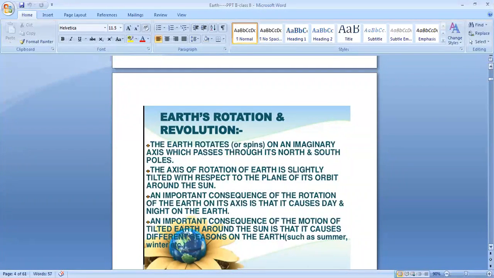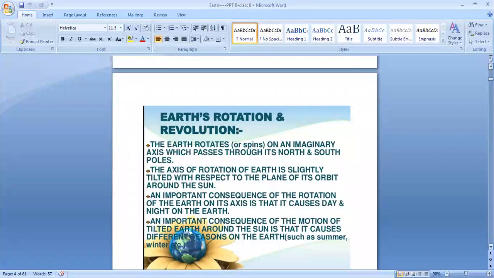The axis of rotation of Earth is slightly tilted with respect to the plane of its orbit around the sun. So it has a slightly tilted axis. An important consequence of the rotation of the Earth on its axis is that it causes day and night on the Earth. The side which is facing the sun will be day, the opposite side will be night.